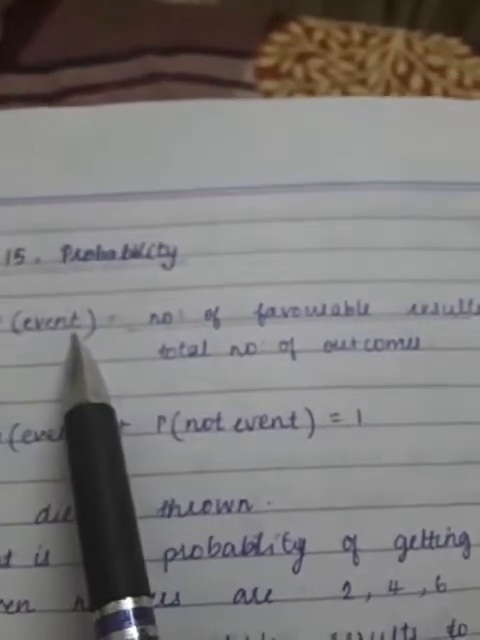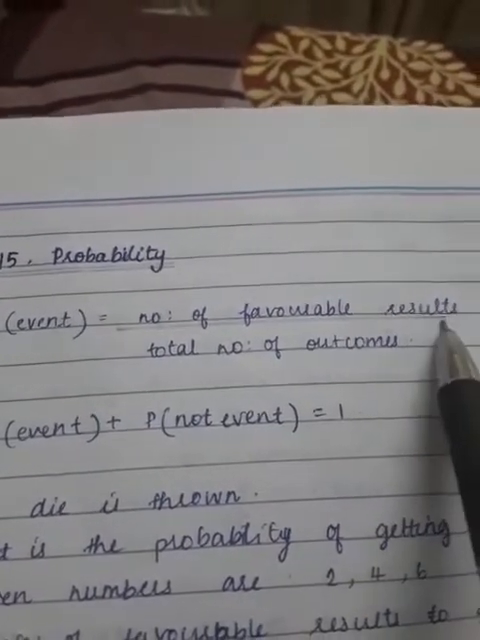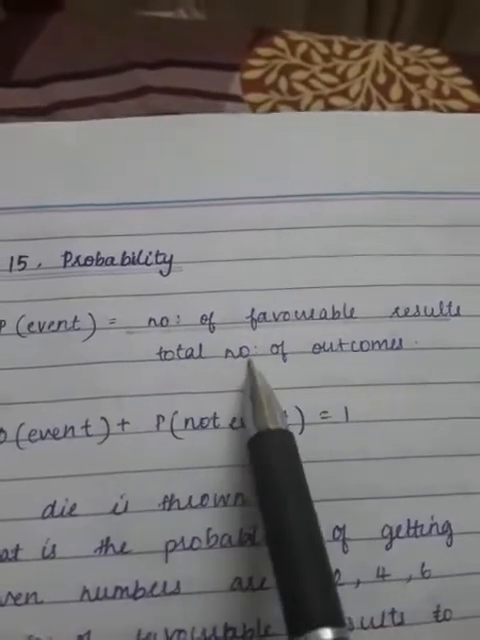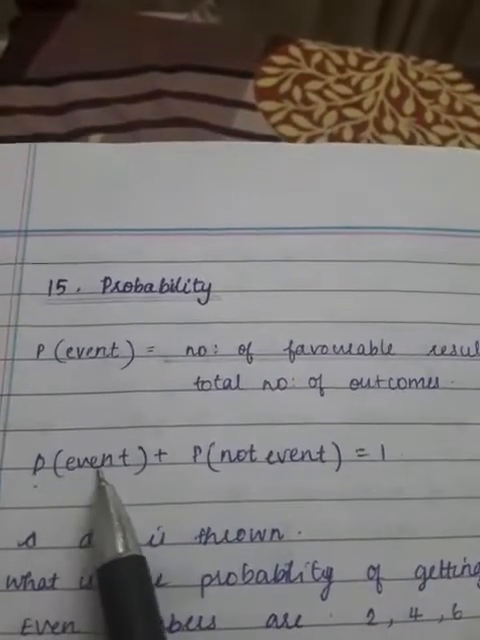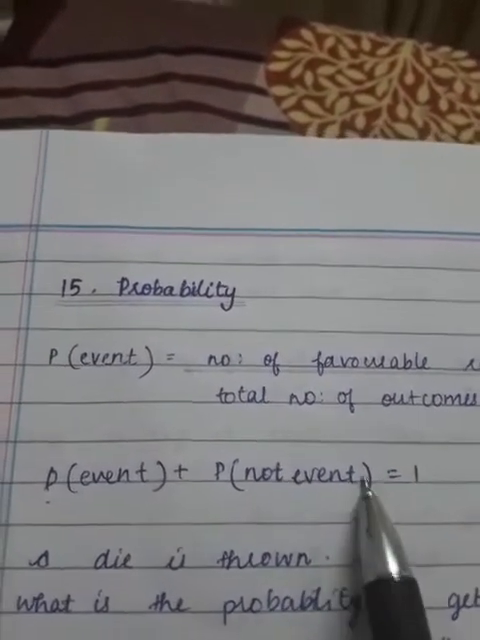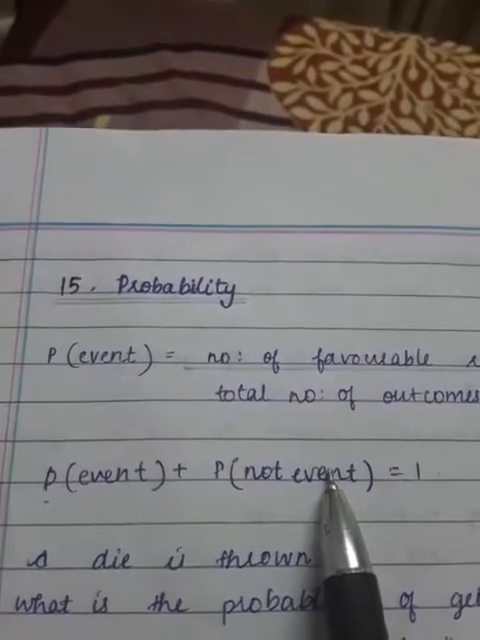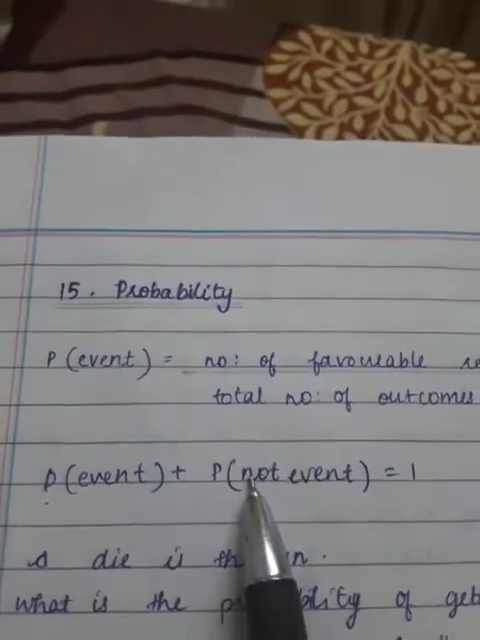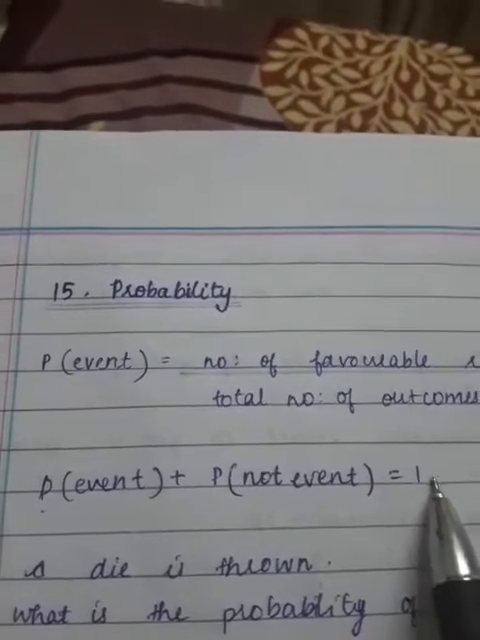Now, probability of an event equals the number of favorable outcomes or results divided by the total number of outcomes. Probability of an event plus probability of not an event equals 1. That means the sum of the probabilities of the events in an experiment should equal 1. And the probability of an event should be 0 ≤ P(E) ≤ 1. That is, its value should be positive.